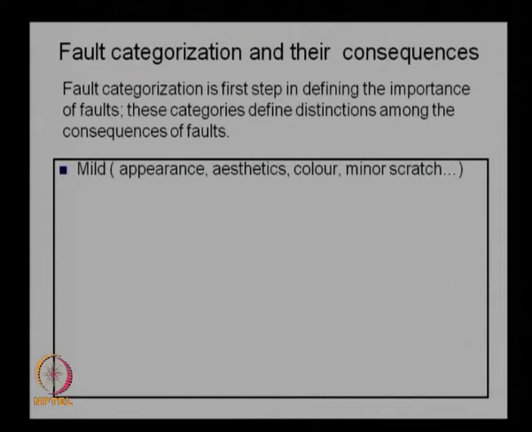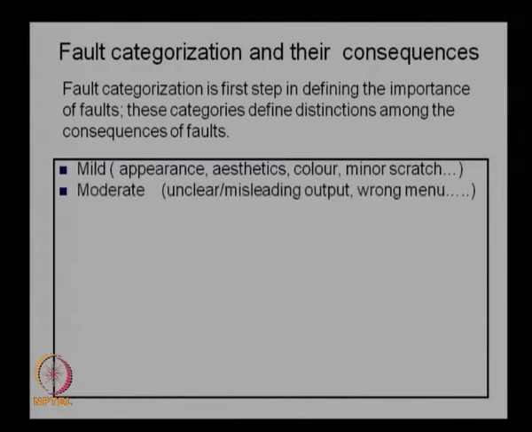So, these are known as the minor fault, which can actually be discarded because they do not create any further problem in the system. But then we have moderate faults, which are unclear or misleading output or a wrong menu. So, once you give an input, it is giving a different output which is not related to the input you are giving, or the menus are not properly given. So, one menu is not leading to another one, or whatever required functions are not providing the menu. So, these are known as moderate faults.